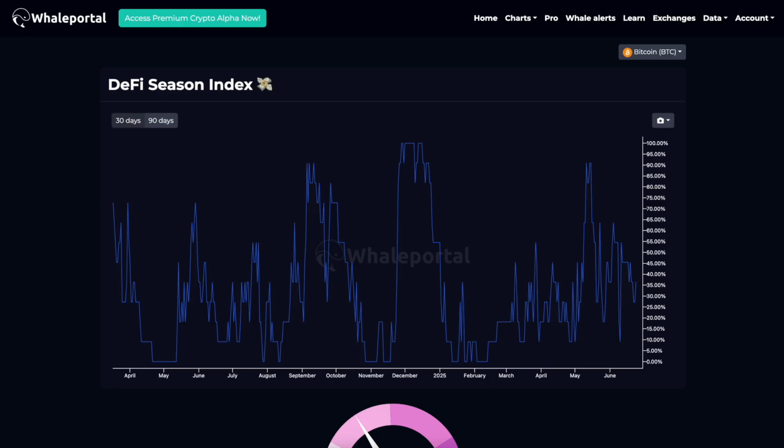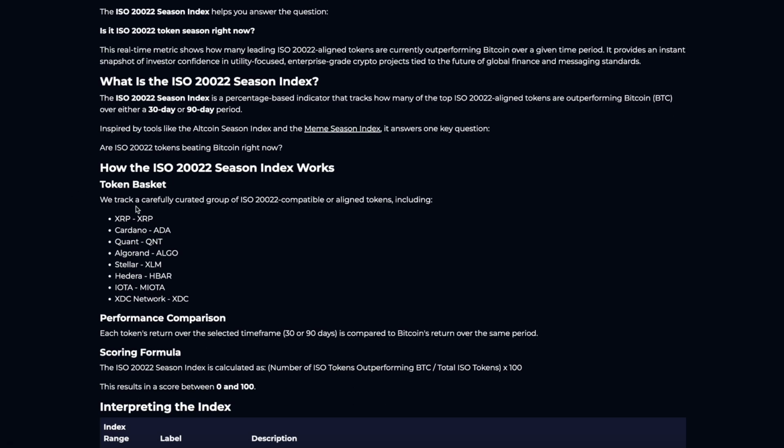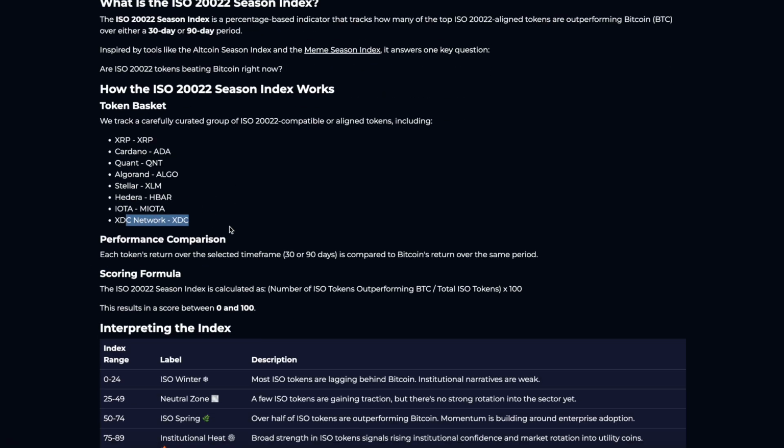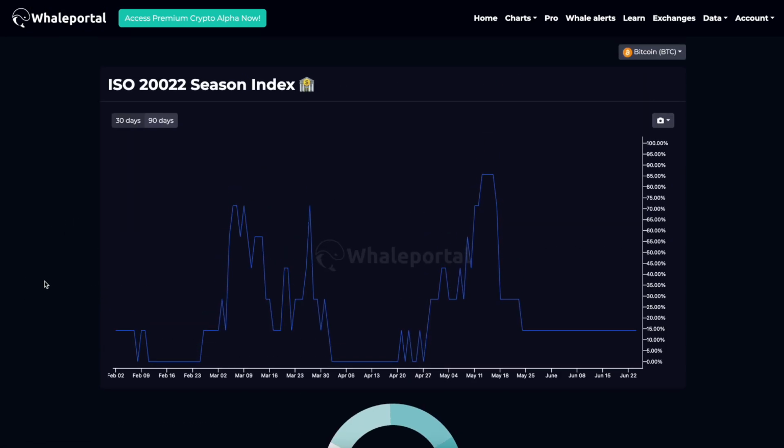And we have, of course, a very important, I believe, sector, that is the ISO20022 compliant tokens. We have seen a massive hype of ISO20022 tokens in 2024. Was really a massive hype. These are tokens that are, for example, XRP, Cardano, Quant, Algorand, Stellar, Hedera, IOTA, XDC, and so forth. Those are ISO 20022 compliant.